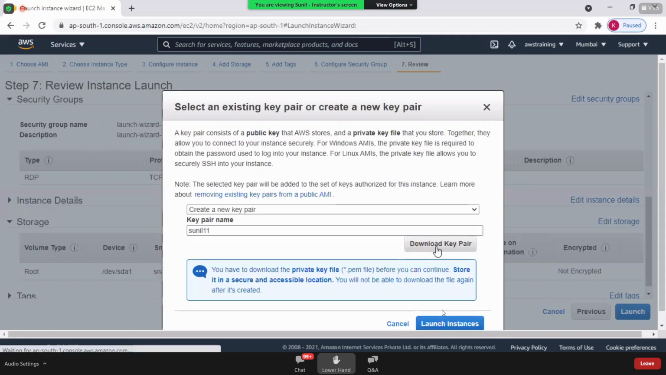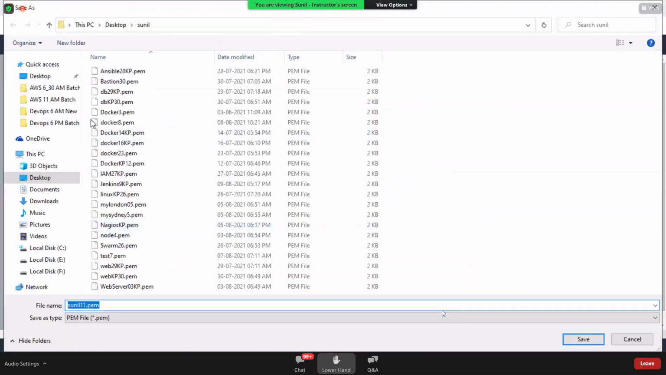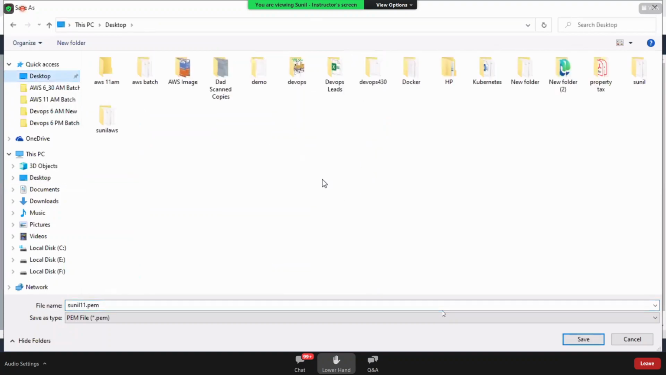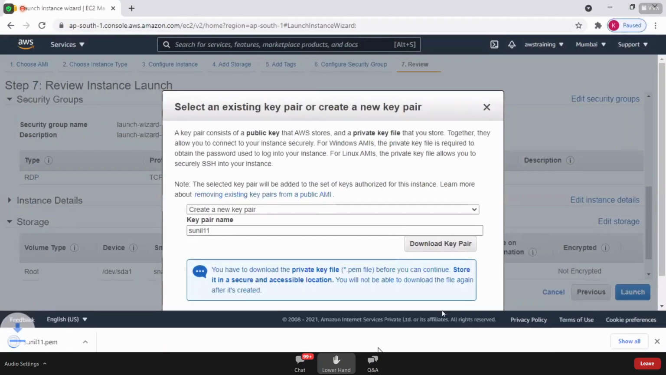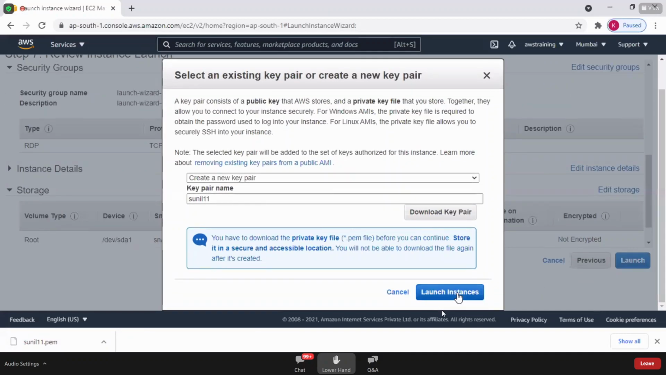Remember where you have downloaded the key pair. I have created a folder AWS 11 AM on my desktop. In this folder, I am downloading the key pair. Yes, you can see the key pair has been downloaded. When you complete the 7-step process, it will ask you to download a key pair. Very important observation: a key pair is nothing but a file with the extension .pem. And click on launch.